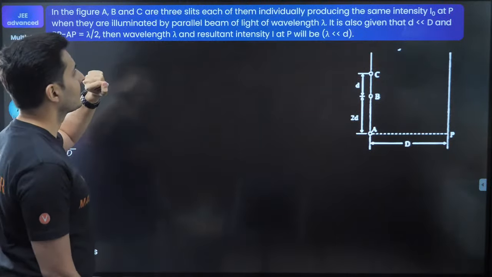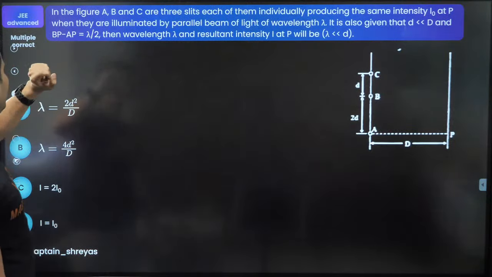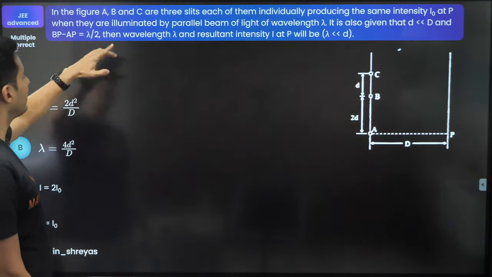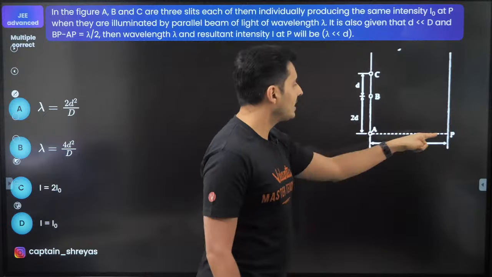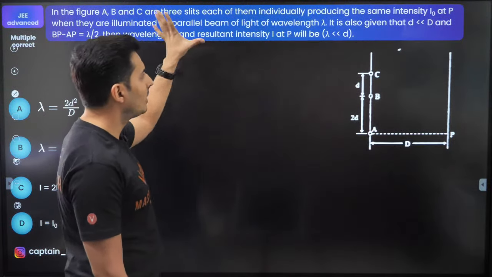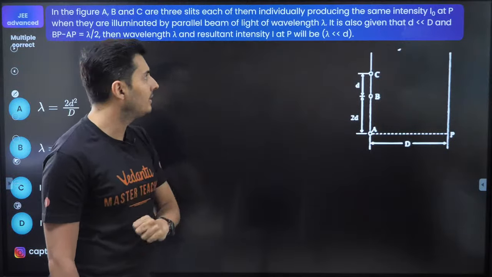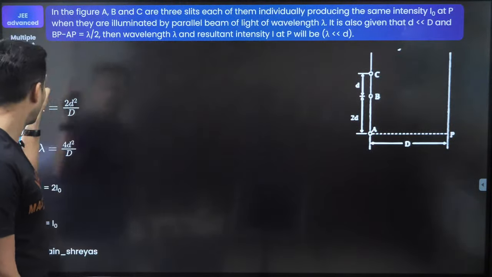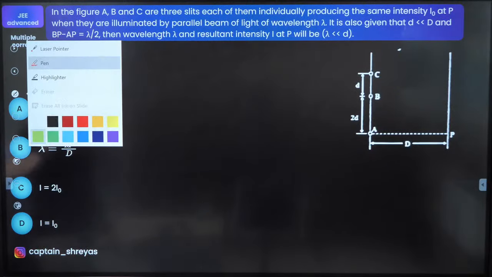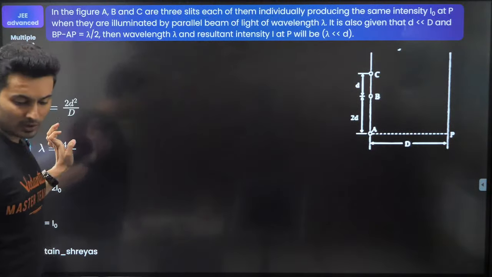Okay, I think there was one data missing. Oh, this is given. Yeah, BP minus AP is also given. D is much smaller than capital D is also given. Find the wavelength and the resultant intensity. Let's try this out, the first part of the question.